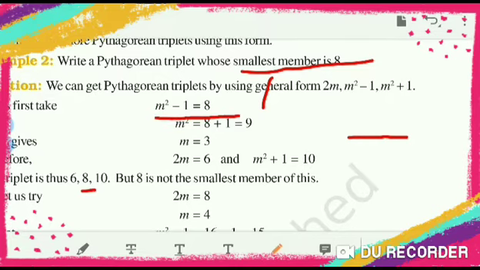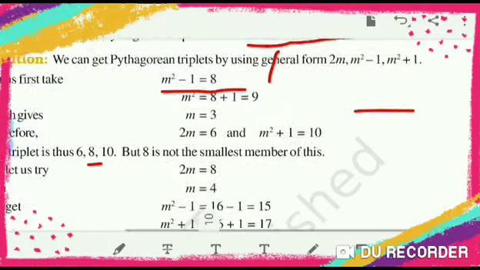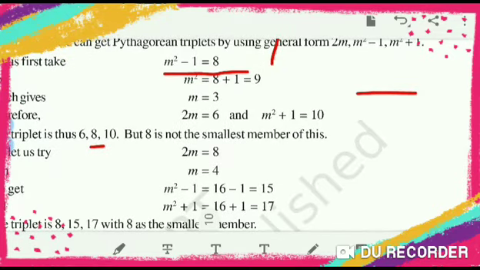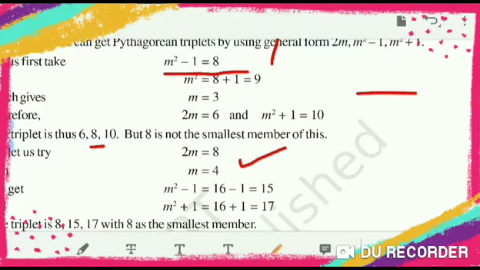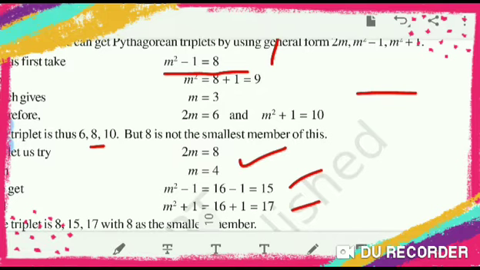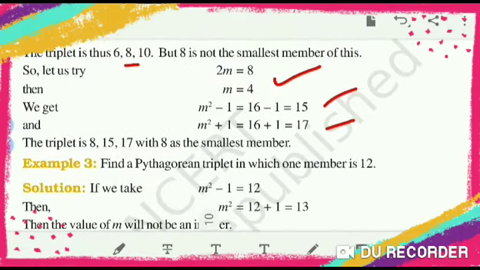So another we can consider here. See, we will consider 2m is equal to 8. Therefore m is equal to 4. Then m square minus 1 means 4 square 16 minus 1 is 15, and 4 square 16 plus 1 is 17. Here 8 is the smallest number. So here 8, 15 and 17 with 8 as the smallest number.